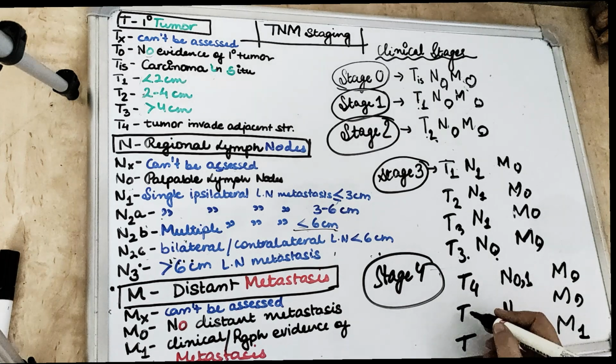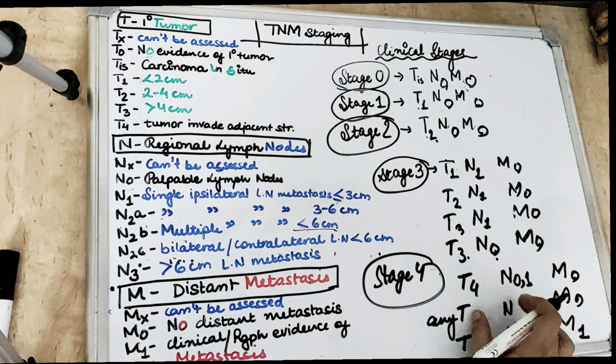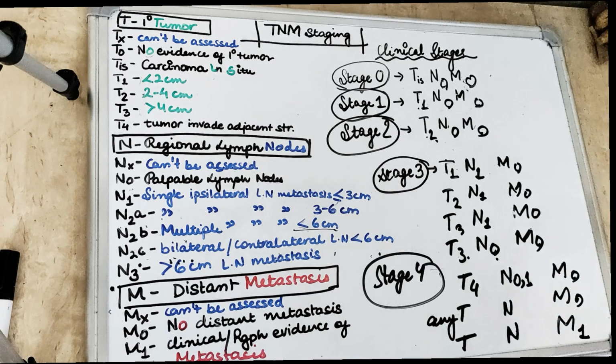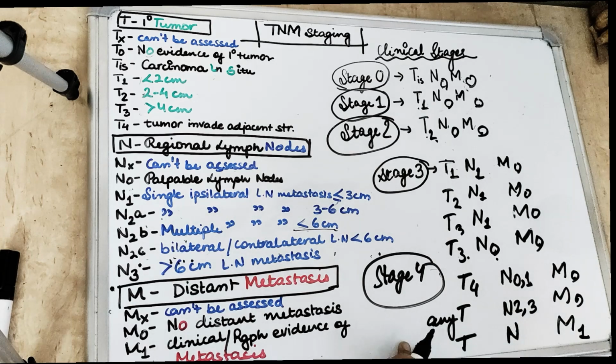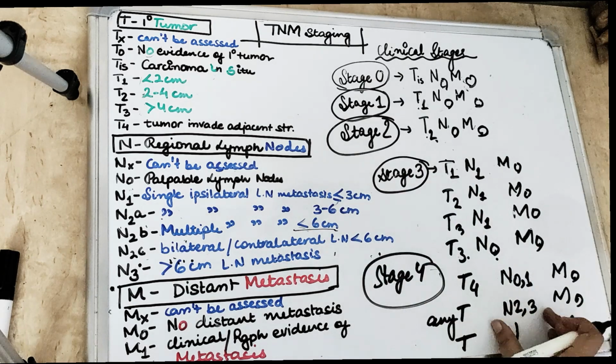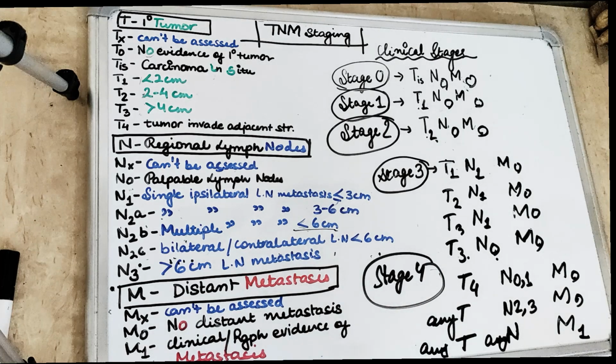Now again T: it can be any T, because here I am going to raise N, which can be either 2 or 3. Next comes any T, any N, but M will be 1, so there is distant metastasis, with clinical or radiographic evidence of the metastasis.